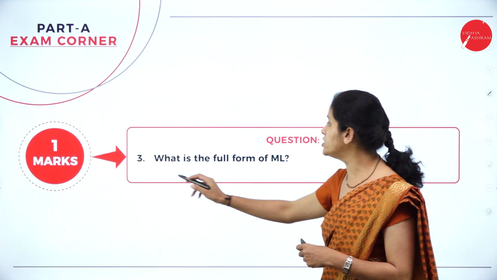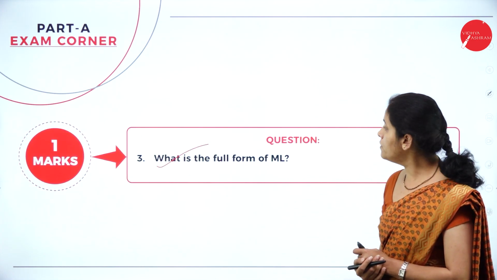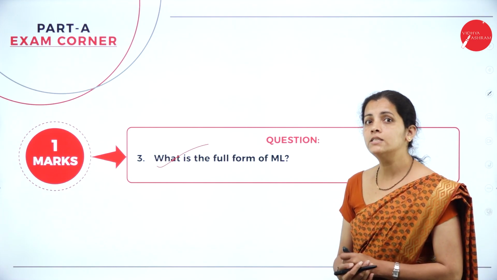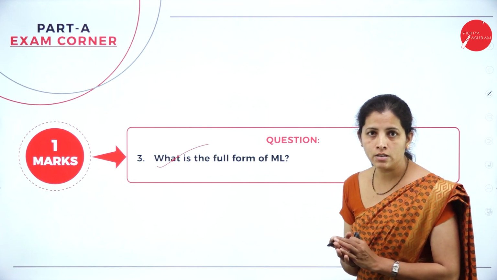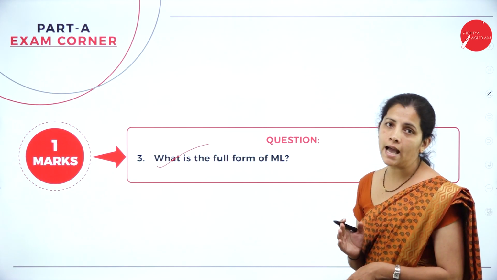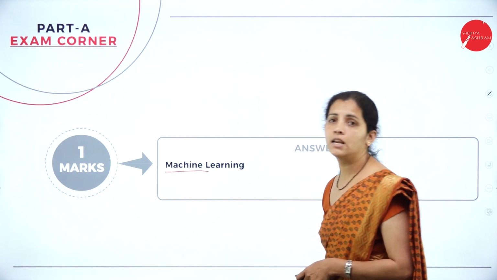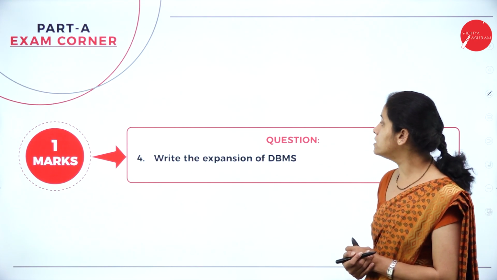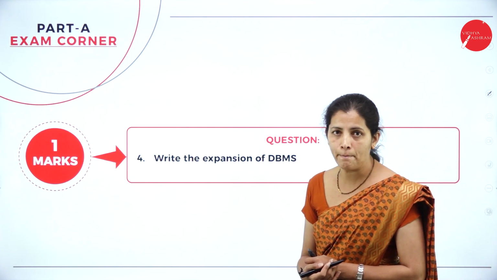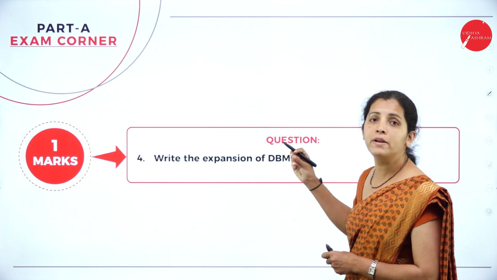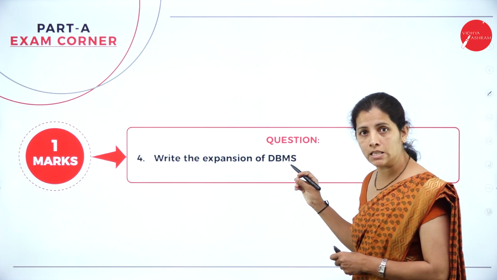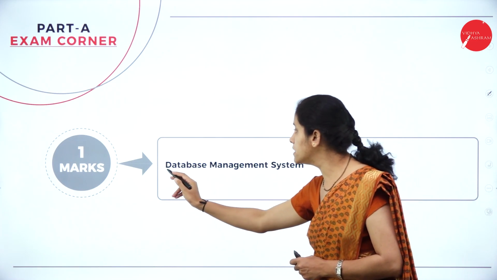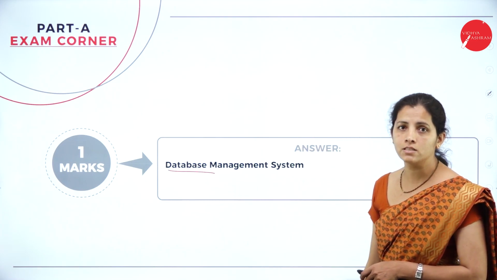Next, the third question is, what is the full form of ML? So here, what does ML stand for? It's nothing but the machine language. Now, the fourth question is, write the expansion of DBMS. So I want to write the abbreviation of DBMS. So here, DBMS is nothing but the database management system.